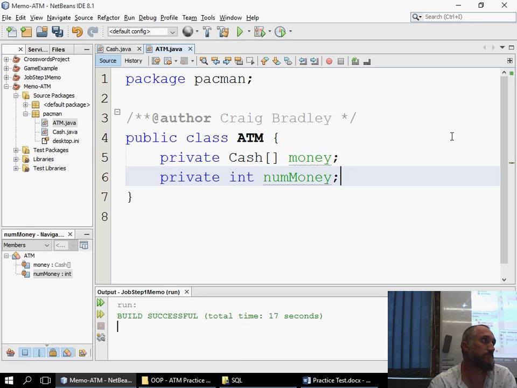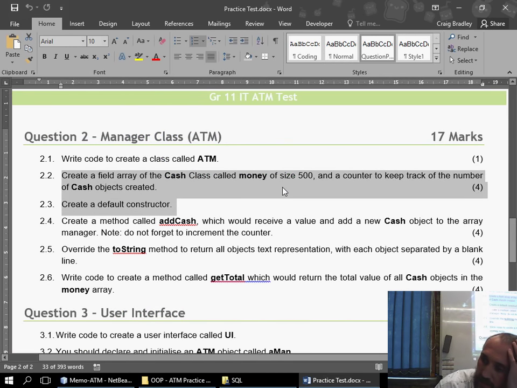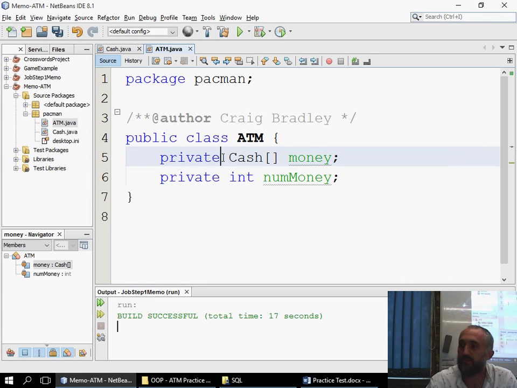If you put private before cash, it then defaultly becomes protected. The question read as follows. It says create a field array. It didn't specify, so you wouldn't lose any marks. The question didn't specify whether it should be private or public. So there's actually only a mark. I'll award a mark for this and a mark for that. Actually, no, that's too many marks. Then just 1 mark for that.